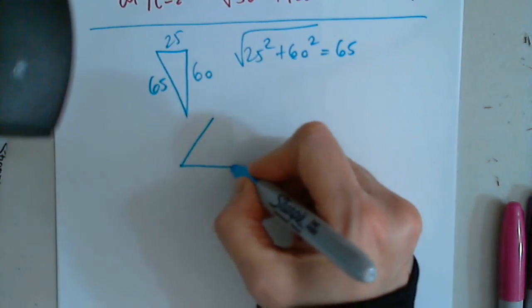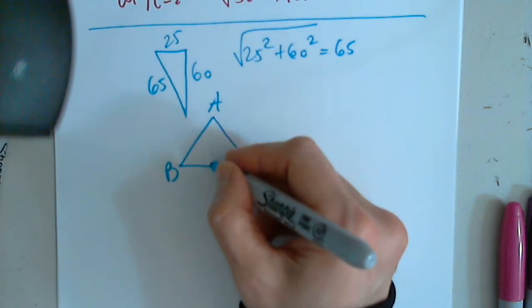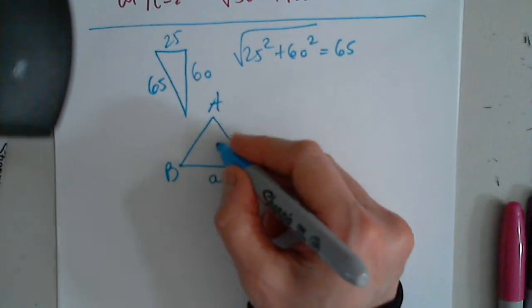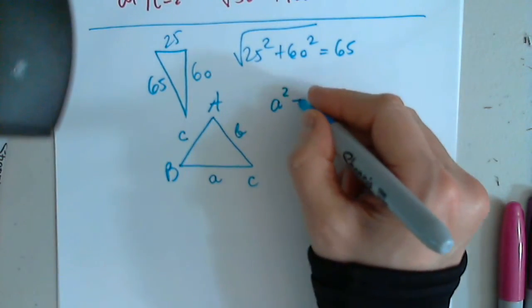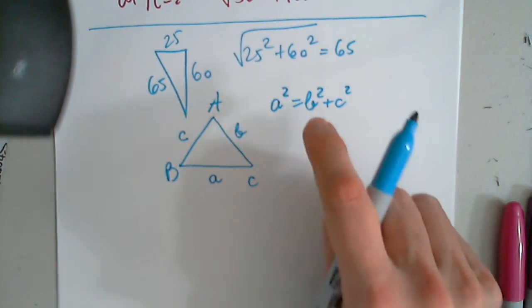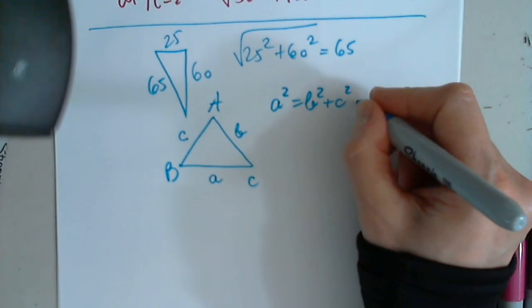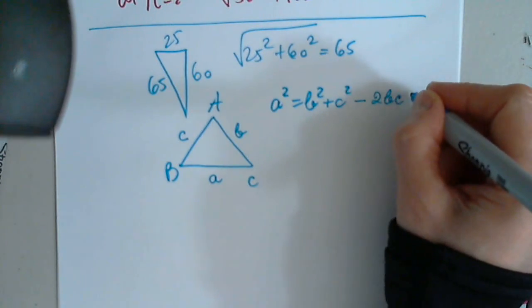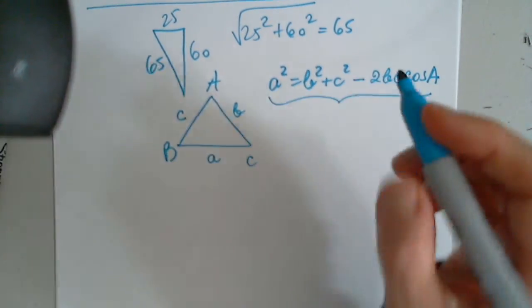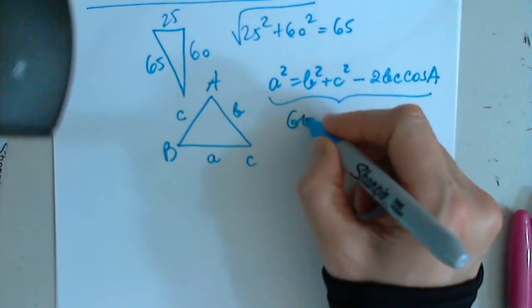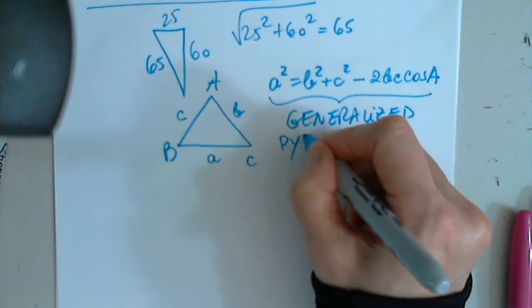So in any triangle, the opposite side is always denoted by the lowercase letter corresponding to the vertex. So we have that a squared equals b squared plus c squared. This will be in the case of a right triangle, but now minus 2bc cosine A. This, I learned it a long time ago as the generalized Pythagorean theorem.